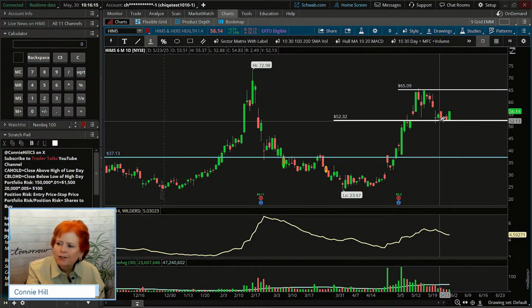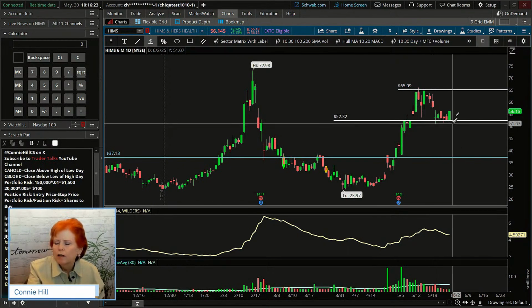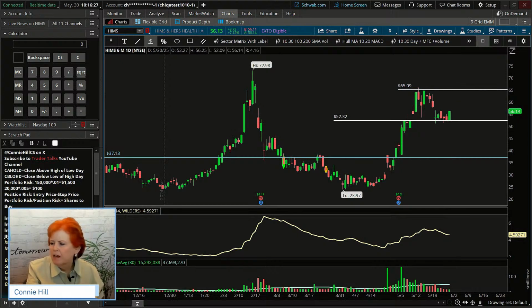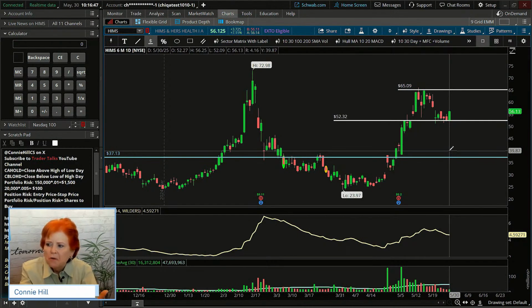Looks like it's been building a short base, not a huge base, but as the SPX has been going a little bit sideways, the stock has been going a little bit sideways as well, but it looks like a decent move today. On average, over the last 14 days, it's moved around 4.5 points from the low to the high. Today's range is 4.16, so it's almost as high as that ATR so far today.